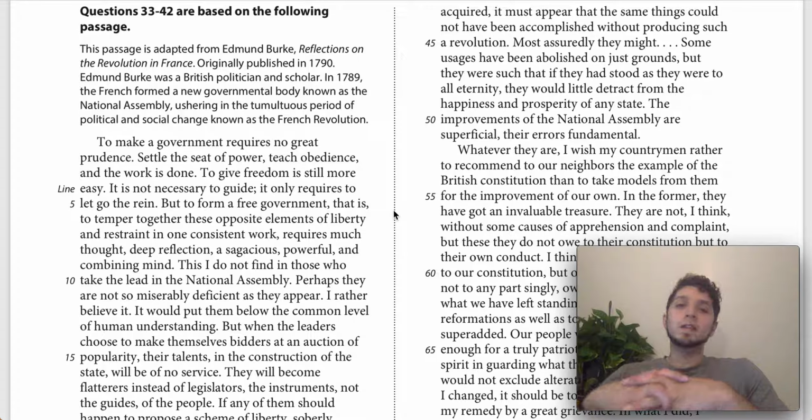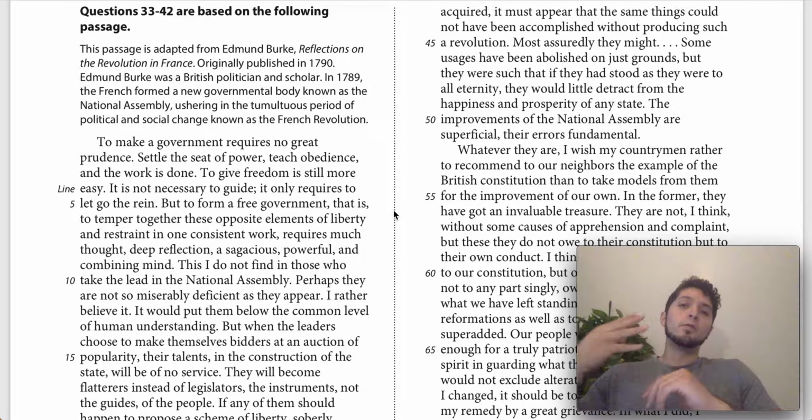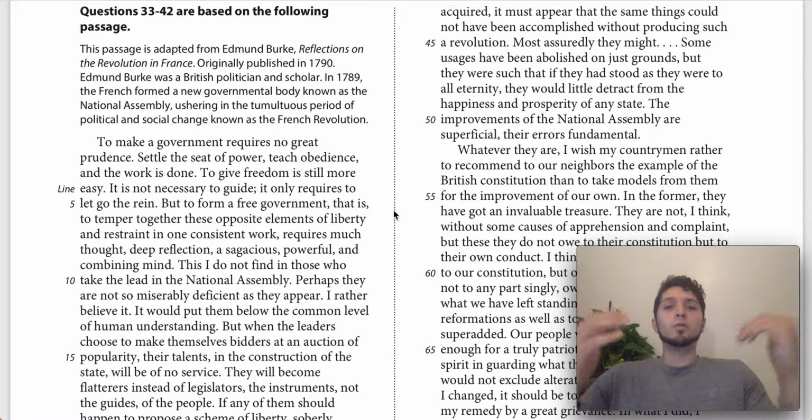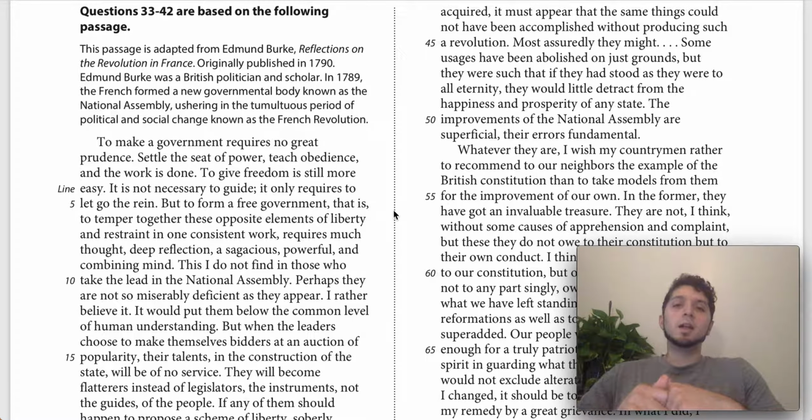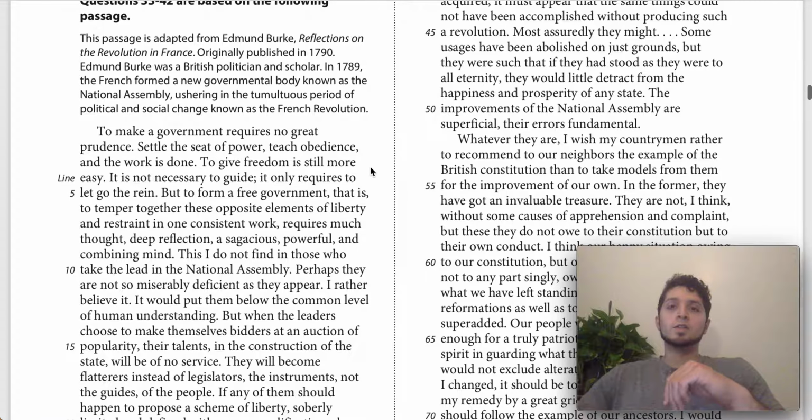SAT number 17. This is the QAS test from April 2019, and we're going to be looking at the fourth passage from this test, just going through real quickly, helping you to understand it a little bit more if you're struggling with the comprehension. I'll give you a little take on how I would break it down, how I would look at it, so that we can jump into the answer choices and figure out how to solve those. Alright, so let's jump in.